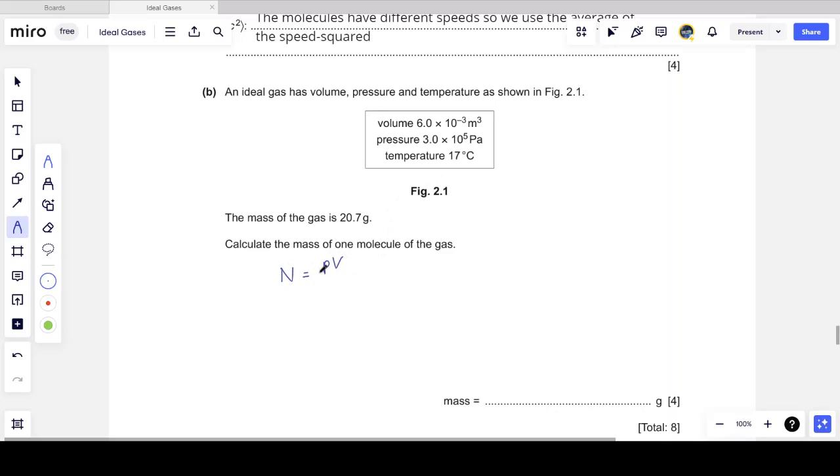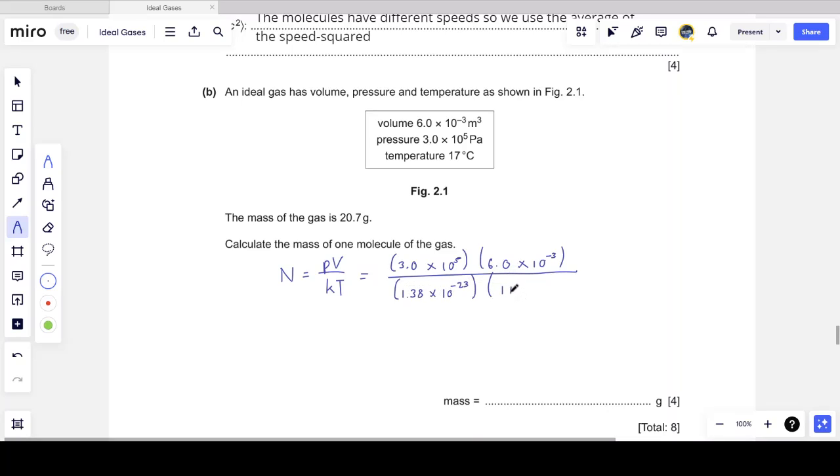N is PV over kT, which is a pressure of 3 times 10 to the 5 pascals. Again, everything's given in correct units, so we're lucky. The volume is 6 times 10 to the minus 3 cubic meters, divided by the Boltzmann constant, 1.38 times 10 to the minus 23.